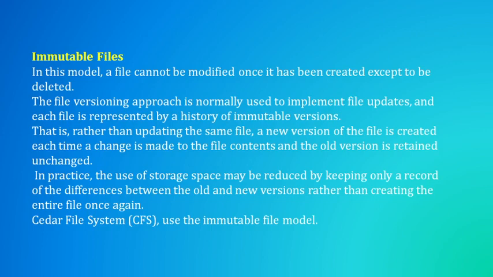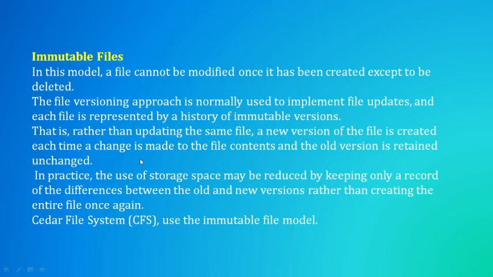So f1 2.0 is a modified version of f1, but still f1 will be maintained and f1 2.0 will be maintained, but f1 will not have the updations which are made in f1 2.0. All the file version updations will be maintained in this new version only. The old version will be maintained unchanged.